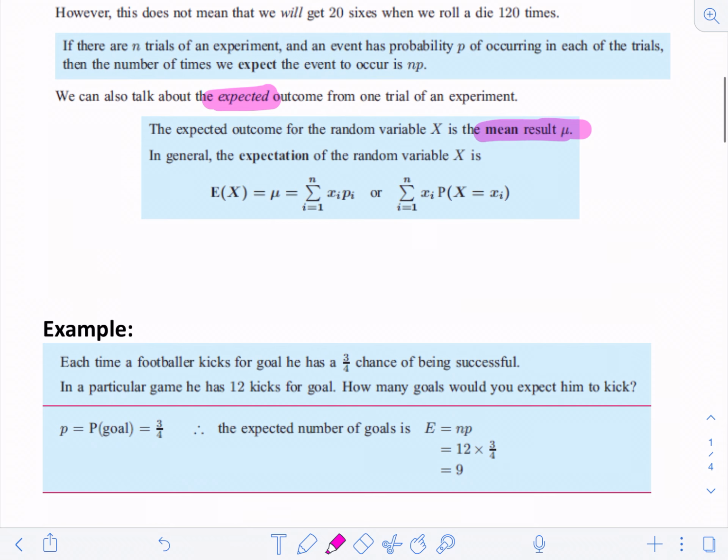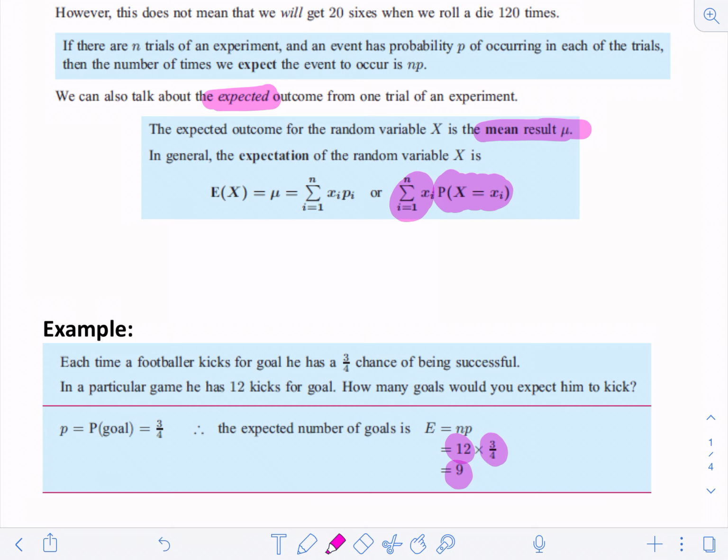So let me give you one here. Each time a footballer kicks a goal, he has a 3/4 chance of being successful. For a particular game, he has 12 kicks. How many goals would you expect him to kick? Well, as we said up here, we're looking for the total number of events times the probability of that event. So we're going to be multiplying. The total number of events is 12 kicks, and we multiply by the probability of 3/4, and we get 9, because the probability of him getting a goal is 3/4.